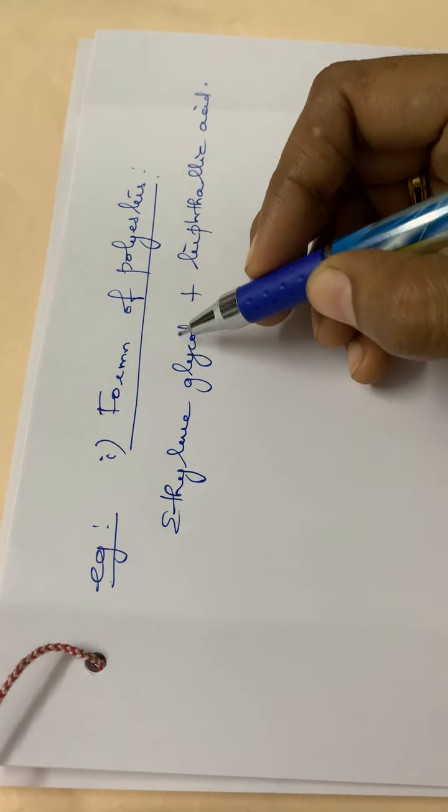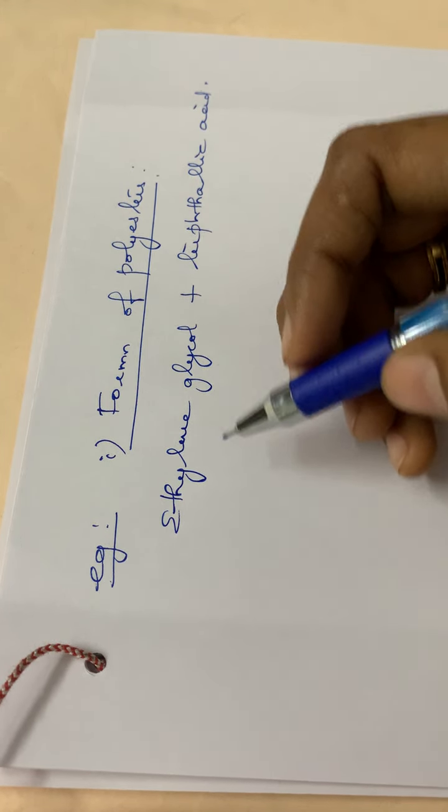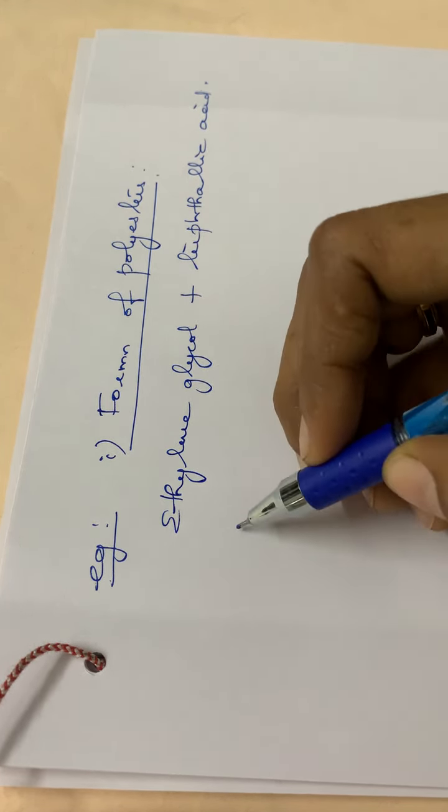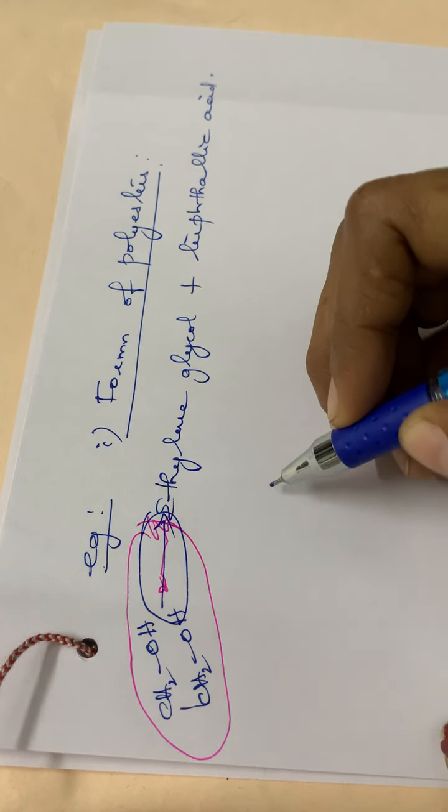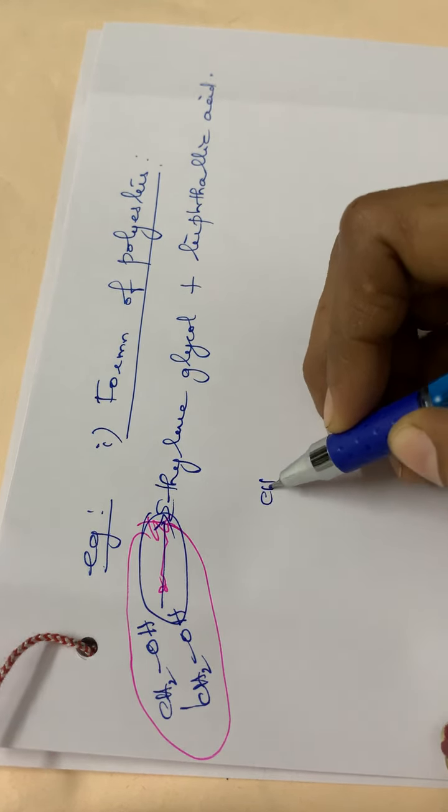Ethylene glycol means it is a diol, isn't it? Two OH groups are there. So the structure is like this: CH2OH, CH2OH, isn't it? This is ethylene glycol. I am writing it in a straight chain manner. So the reaction we can do it clearly: CH2OH, CH2OH. This is ethylene glycol plus terephthalic acid.